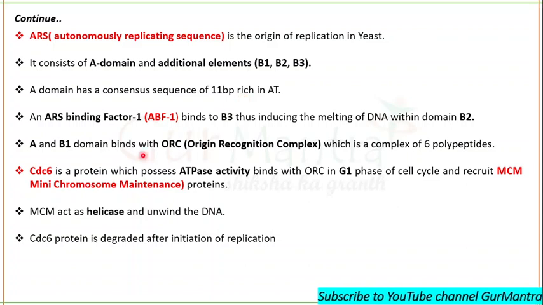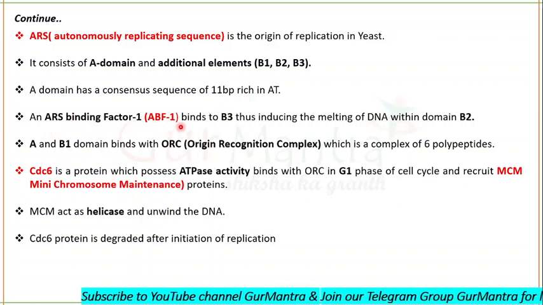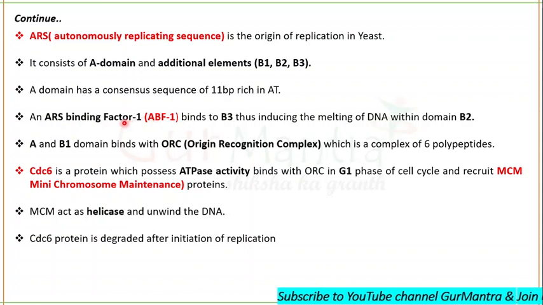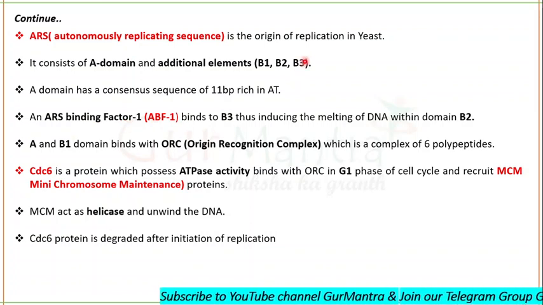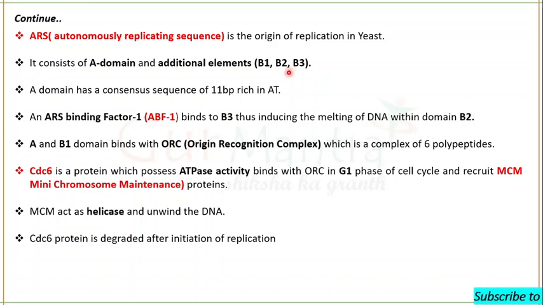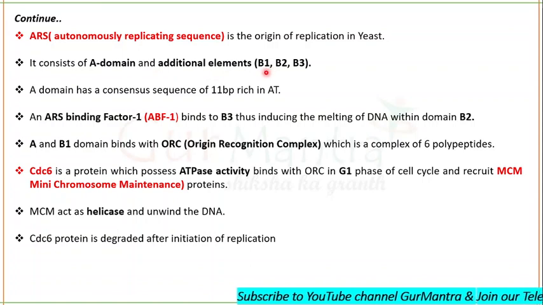So exactly what happens, ARS binding factor 1, autonomously replicating sequence binding factor 1, comes and binds to the B3 domain, okay, but induces the melting in the B2 domain. And now what is the function of A domain and B1 domain?